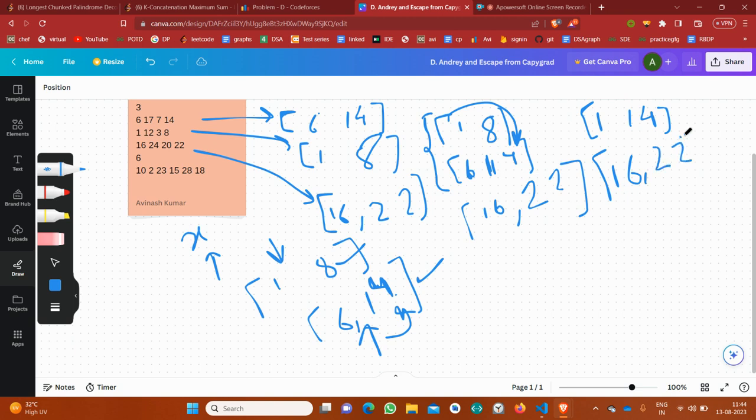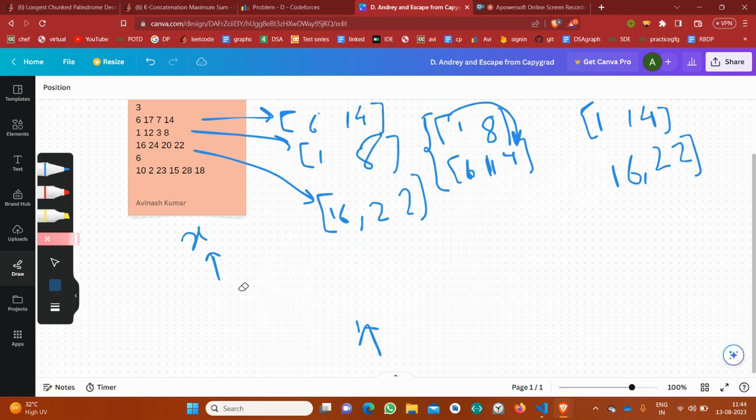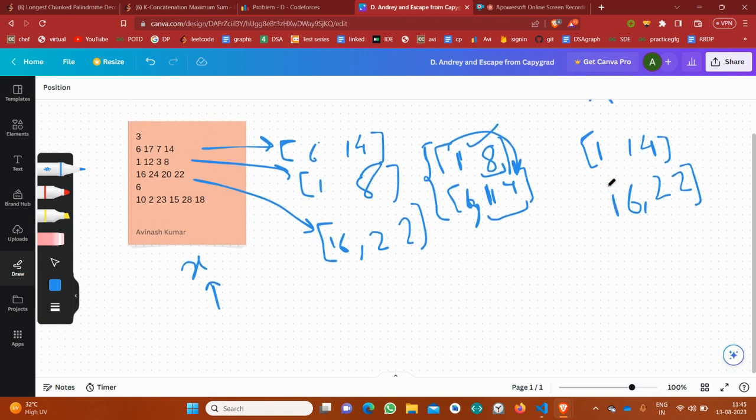And now the resultant would be this. I hope you are clear with why I am merging. Just consider that the segments are like this: 1 comma 8 and 6 comma 14. If I am at any point within this portal, then obviously I can go to 8. And if I go to 8, then obviously I can go to 14, because 8 lies in this portal. That's why it is better to just merge them.